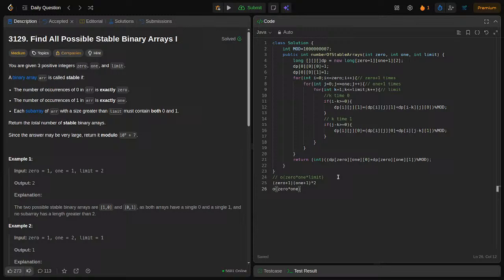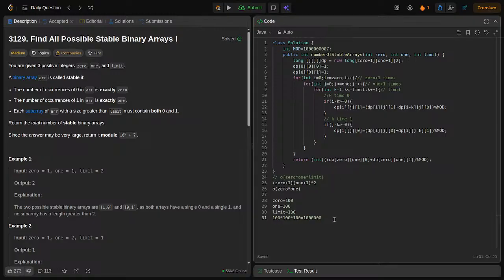Next, see if we take one example like 0 equal to 100 and 1 equal to 100 and my limit is equal to 100. Then roughly it will be 100 into 100 into 100, that is equal to 10 lakh, right.